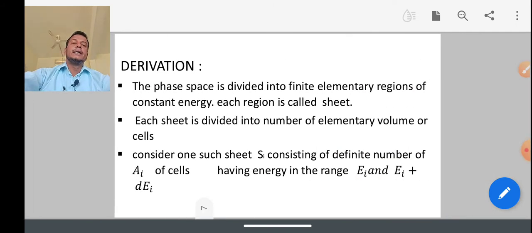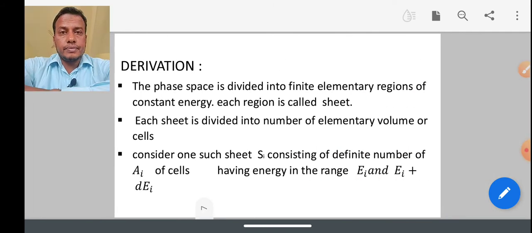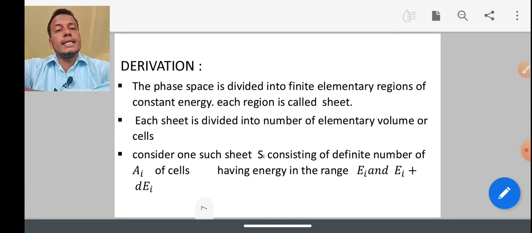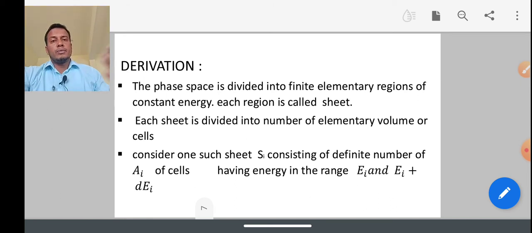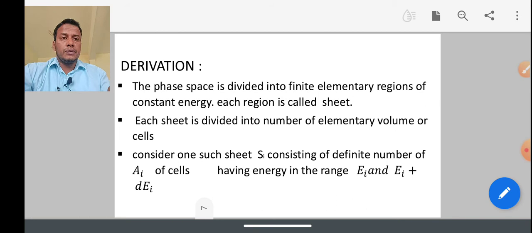As we move to the derivation, we start with phase space. Phase space consists of the momentum coordinate as well as the position coordinate. The phase space is divided into a number of elementary regions of constant energy, and each region is called a sheet.